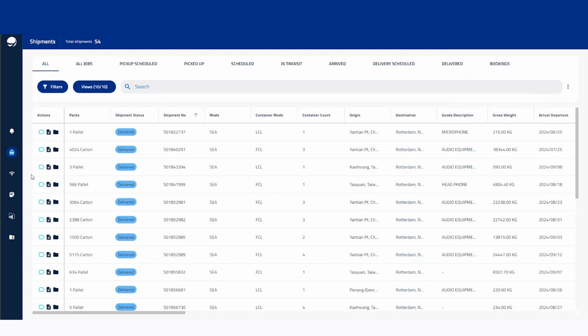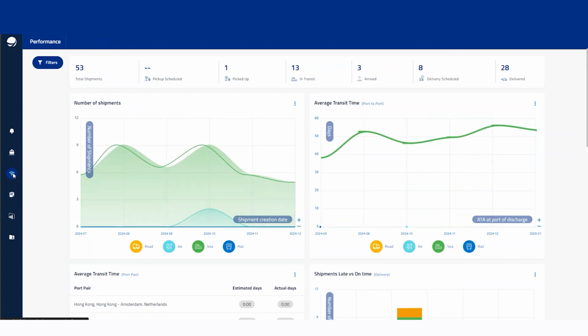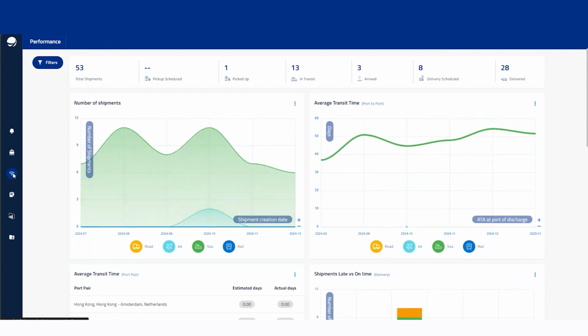Then we can move down to this next button. I'm just going to work from top to bottom. You won't have this notifications button here at the moment. This performance button is due to be coming very, very soon, and it is ultimately the performance of your shipments. You can see the total shipments, and which ones have been picked up, are in transit, arrived, scheduled and delivered. Then you can see the number of shipments by month, if you like, as well.